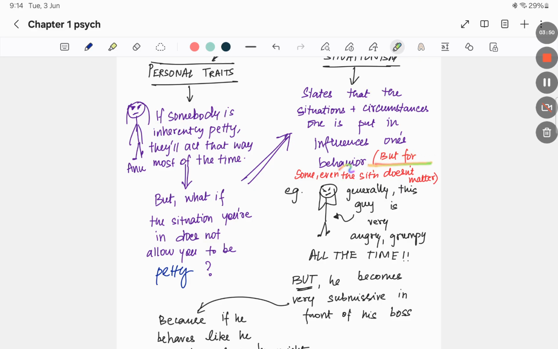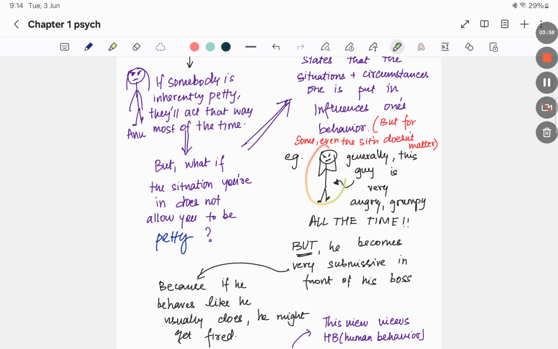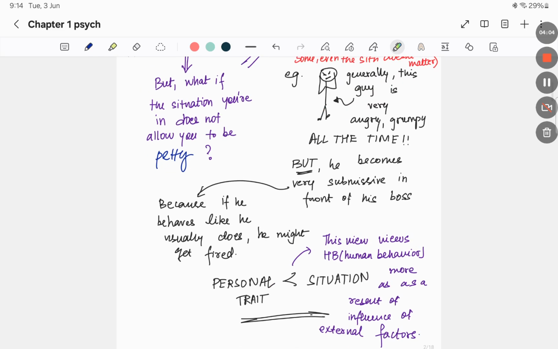Please note that the things that I've written in red are just for fun, just for understanding. So let's take another example. If there is a guy who's generally very angry, very grumpy all the time, he might become very submissive in front of his boss, right? This is the example which is given in the book, and it is very important that you remember all the examples that are given in the book. Those are safe examples. So why does he become submissive? Because if he behaves like he usually does, all angry and grumpy, he might get fired, and then he will not be able to pay his bills because he will no longer make a living.